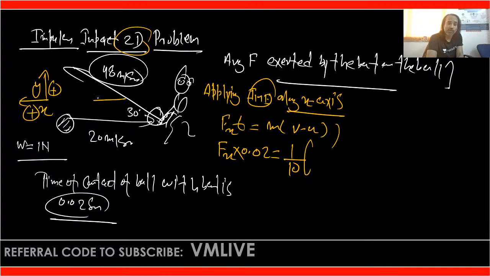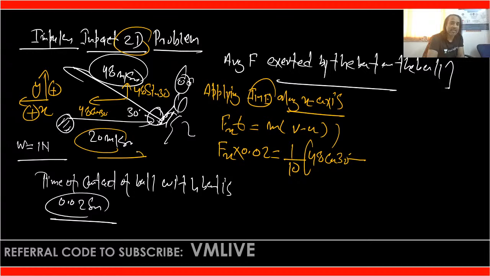So you can resolve here: that is 48 cos 30, and this one is 48 sin 30. After the impact, the velocity in the leftward direction along x is 48 cos 30. Left is positive, so 48 cos 30 minus the velocity of the ball just before the impact, that is 20 meter per second, but in the rightward direction.